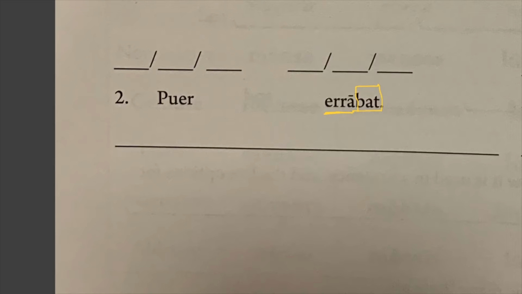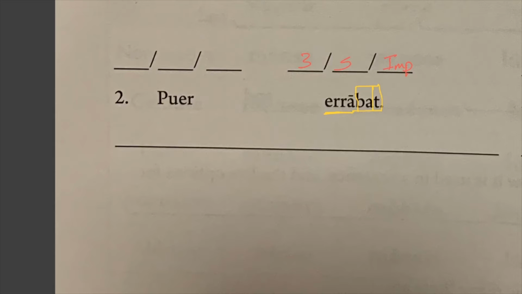So as we look at this ending, -bam, -bas, -bat, we know immediately that it's imperfect because those are imperfect tense endings. Now the T at the end of this particular ending tells us that what we have here is a third person singular verb. -bam, -bas, -bat: on the 3rd row for third person and in the left-hand column for singular.